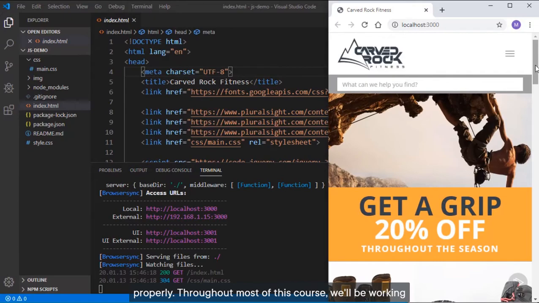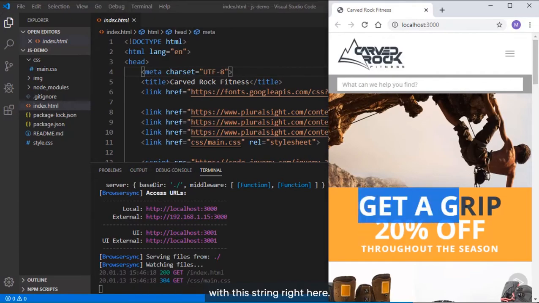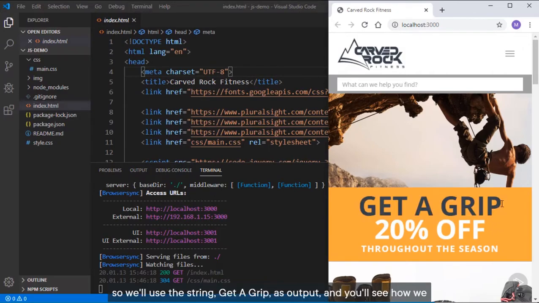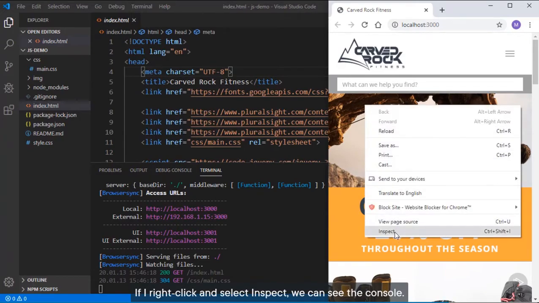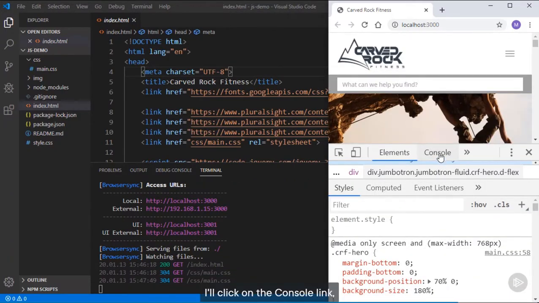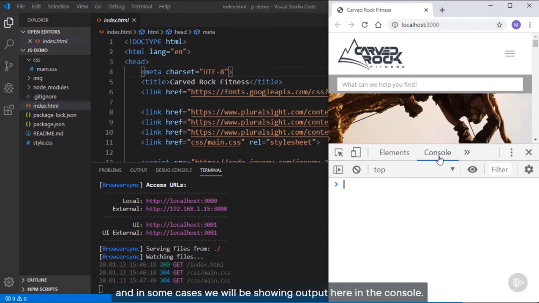Throughout most of this course, we'll be working with this string right here. It's not until the end of the course that we'll start modifying the web page in more detail. But to start with, we need some kind of output. So we'll use this string, get a grip, as output. And you'll see how we do that. But there's another way we can show output. If I right-click and select Inspect, we can see the console. I'll click on the console link, and in some cases we will be showing output here in the console.